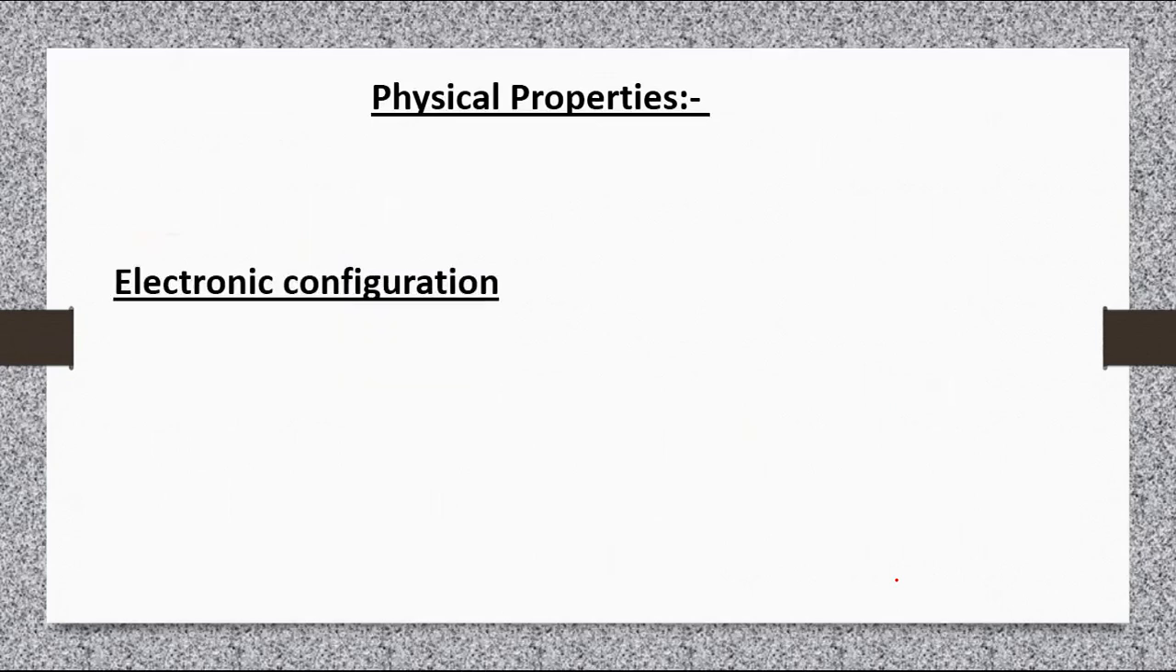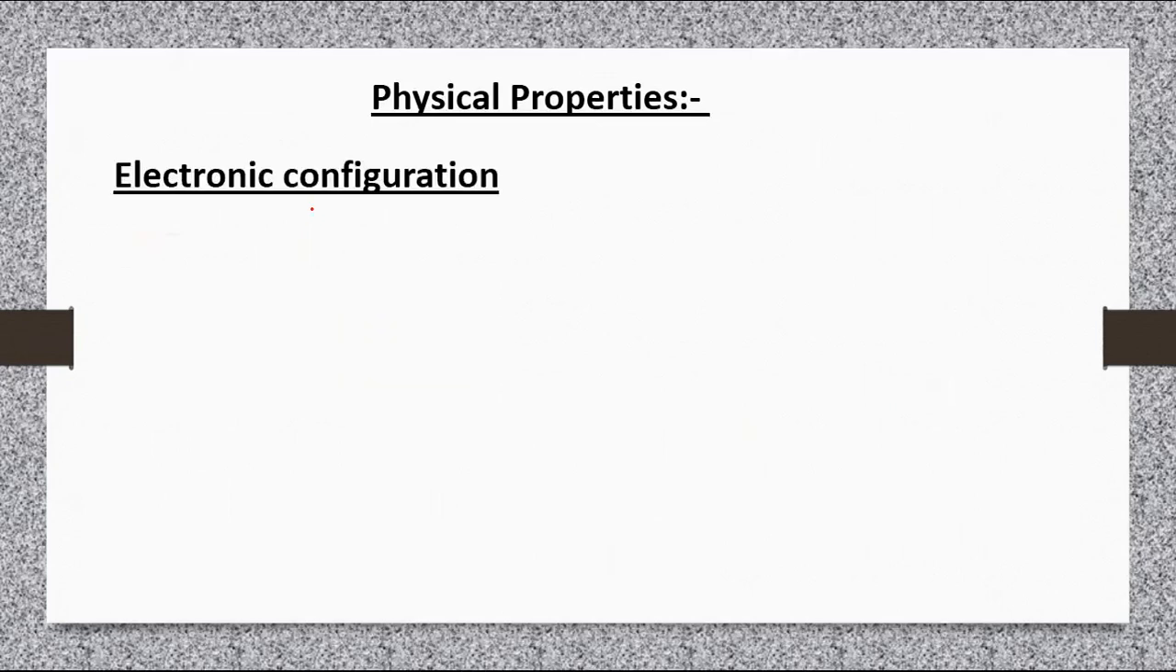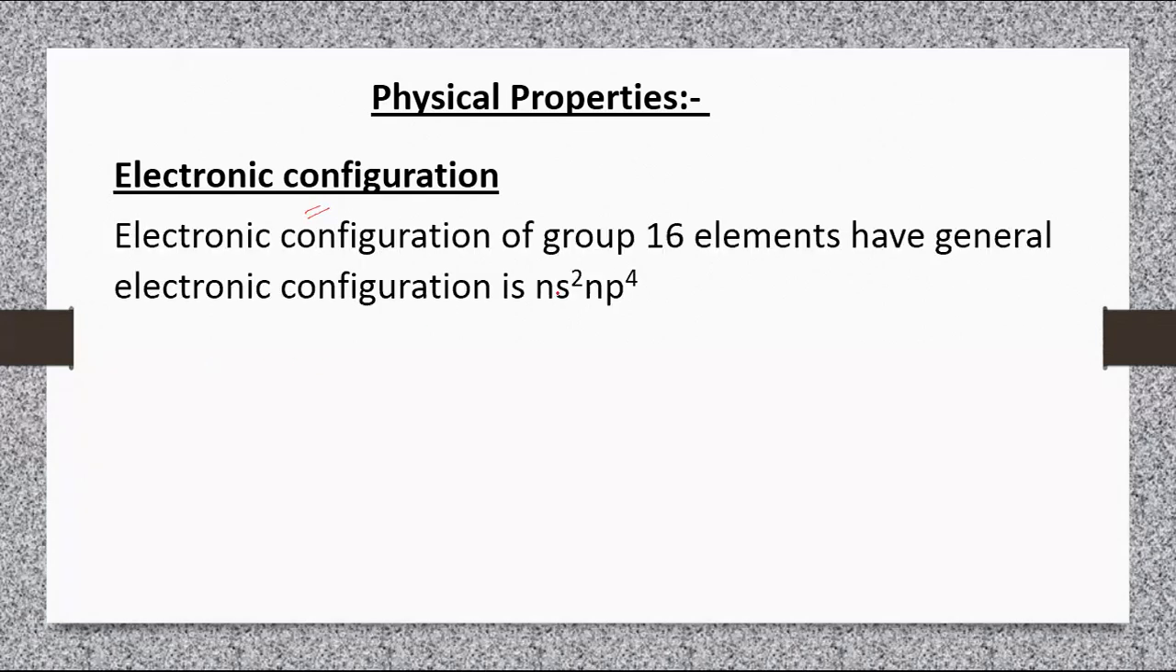Physical properties. Electronic configuration: here we will discuss. The elements of group 16 have the general electronic configuration ns2 np4.